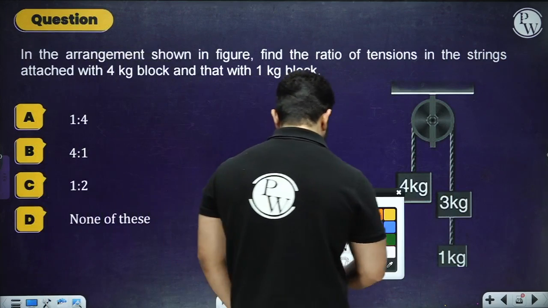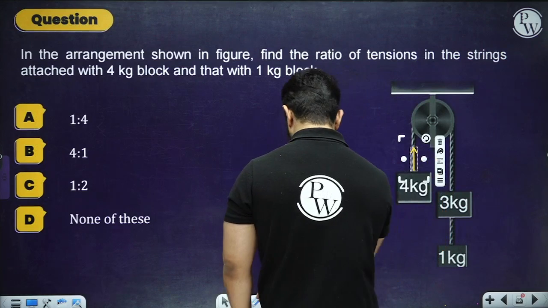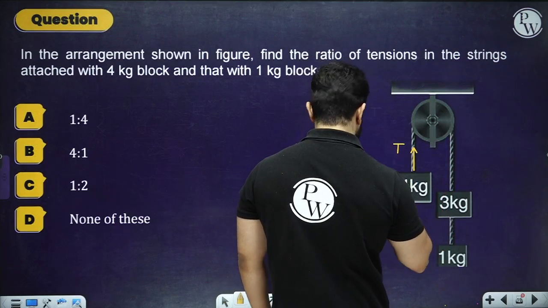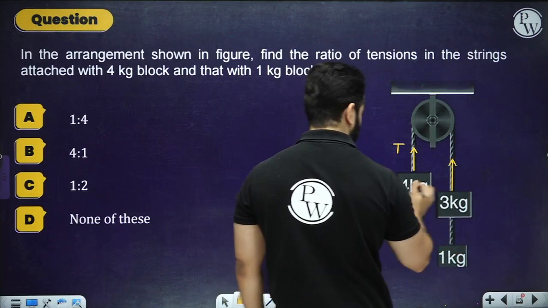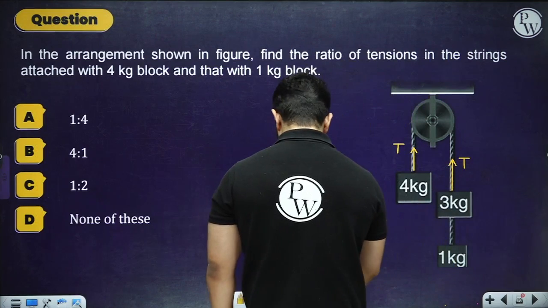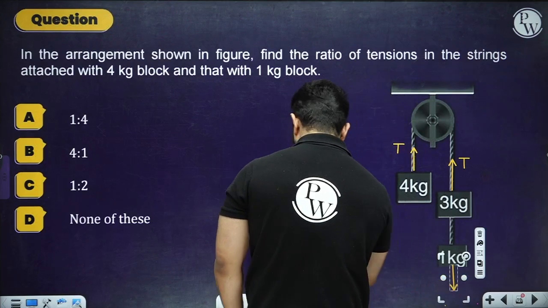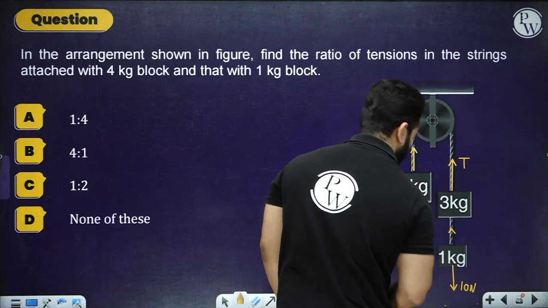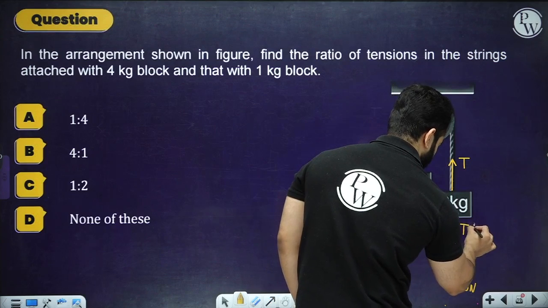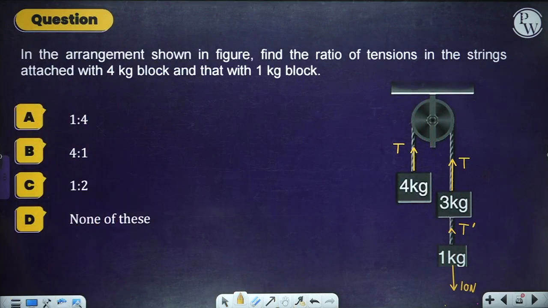Also, one more thing: if you have a single rope, here's a tension T. So I'm going to write T over here as well, because it's the same rope, right? For this one, it is actually 10 Newton. And over here, let's say I'm going to draw T dash. So draw the free body diagram by yourself, quickly solve, pause the video, and then I'll solve it.